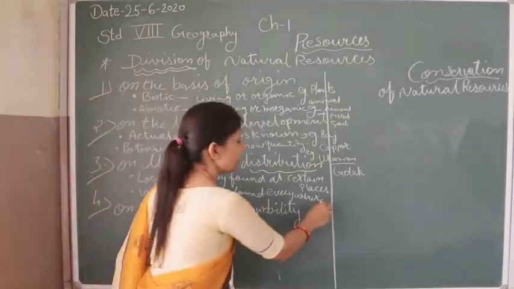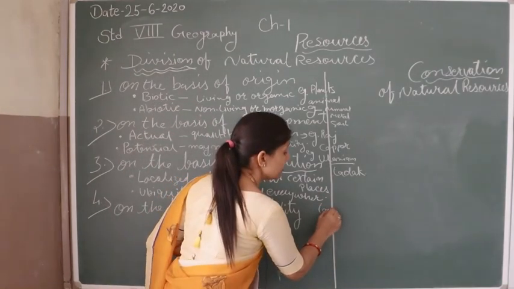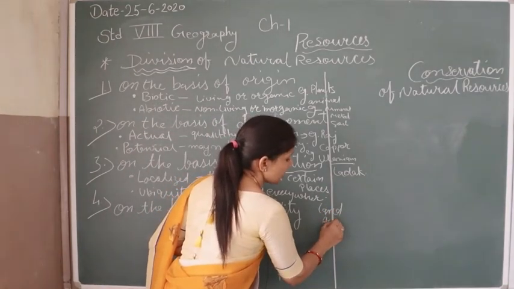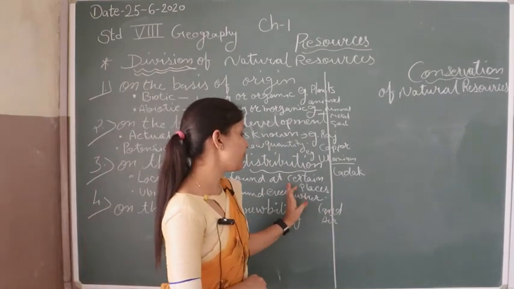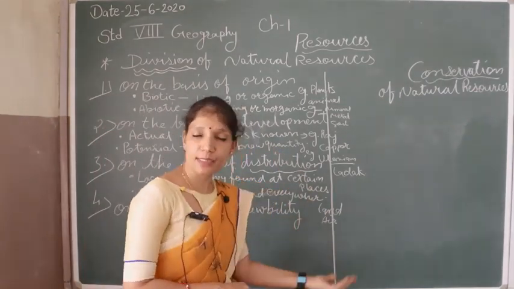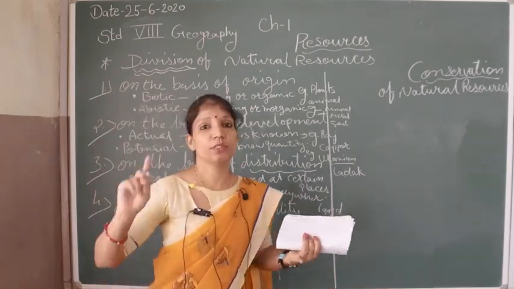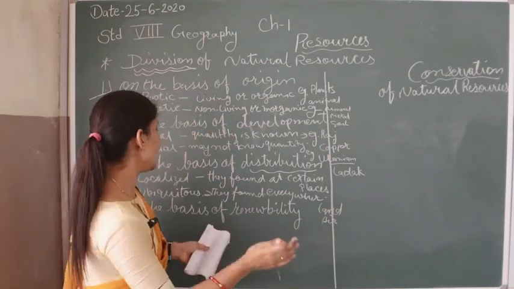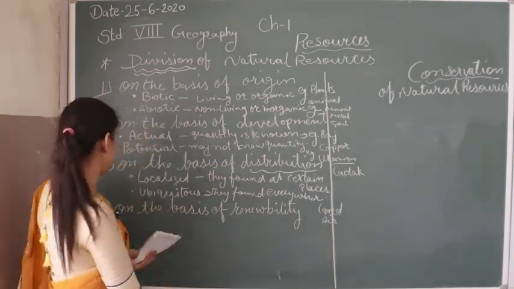Everywhere means land is everywhere, air is everywhere, so these are examples of ubiquitous. And localized means they are found at fixed places, like the minerals silver, gold, copper, iron. They have their own places from where we can get them.